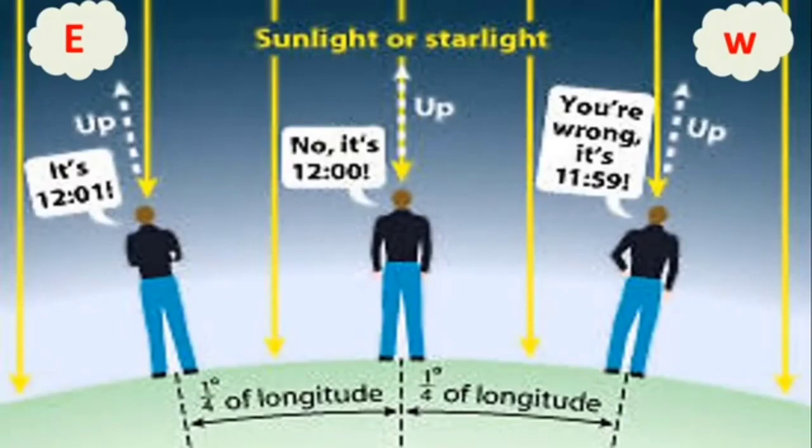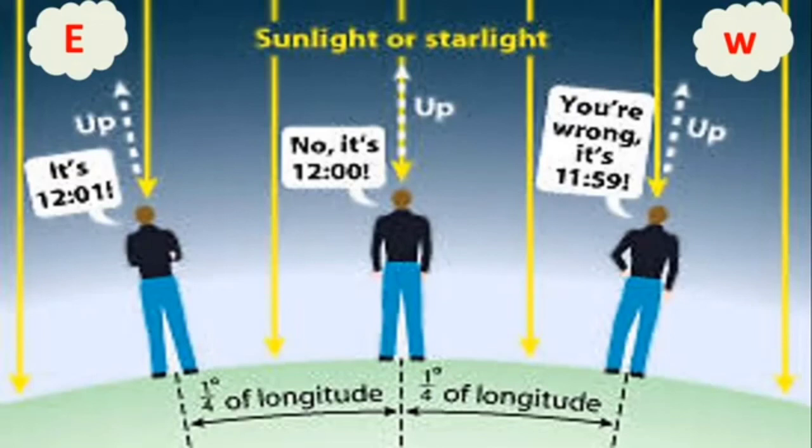Now there are three people on this particular map. You have a person towards the east, one person in the center, and a person towards the west. The person on the east is saying it is 12:01, that is 12 o'clock and 1 minute past 12. Whereas the person standing in the center is saying no, it is not 12:01, it is 12. And the person behind him is saying no, it is neither 12:01 nor 12. The time right now is 11:59.